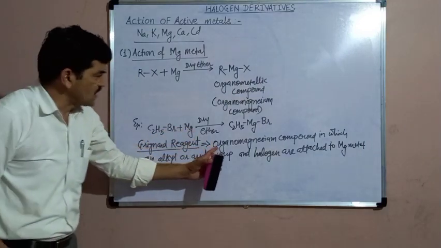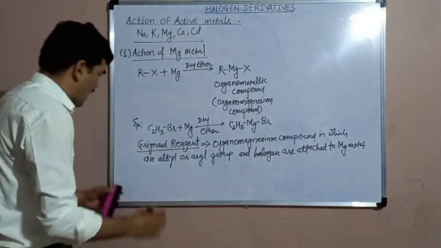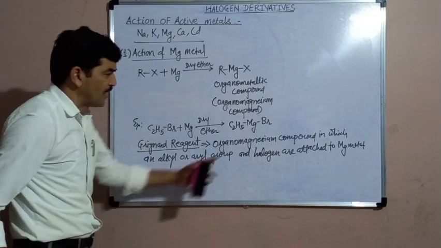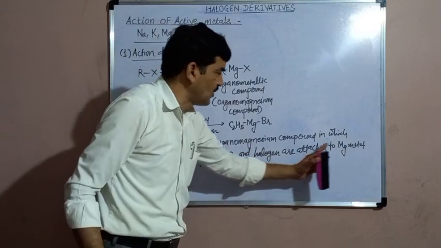Grignard reagent is defined as the organomagnesium compound in which an alkyl group or aryl group and a halogen atom are attached to the magnesium metal.